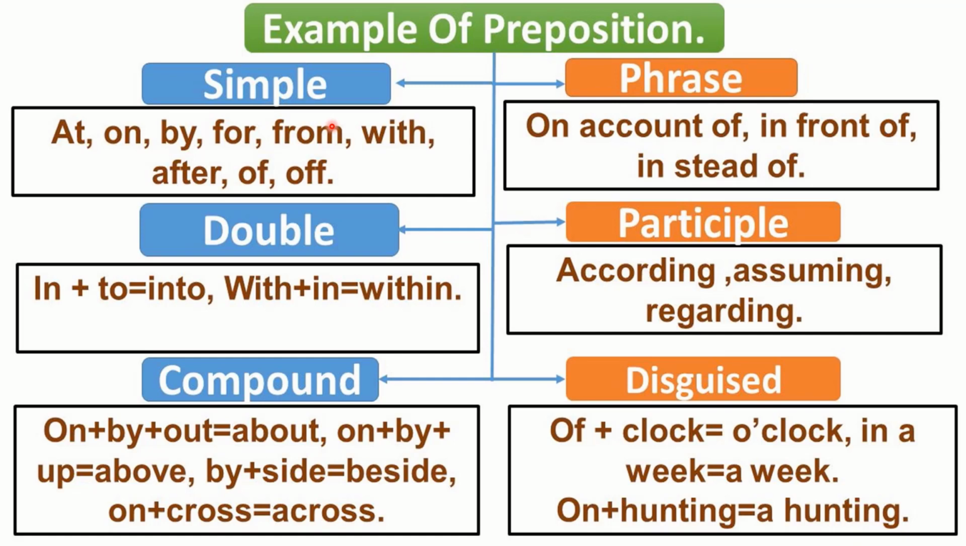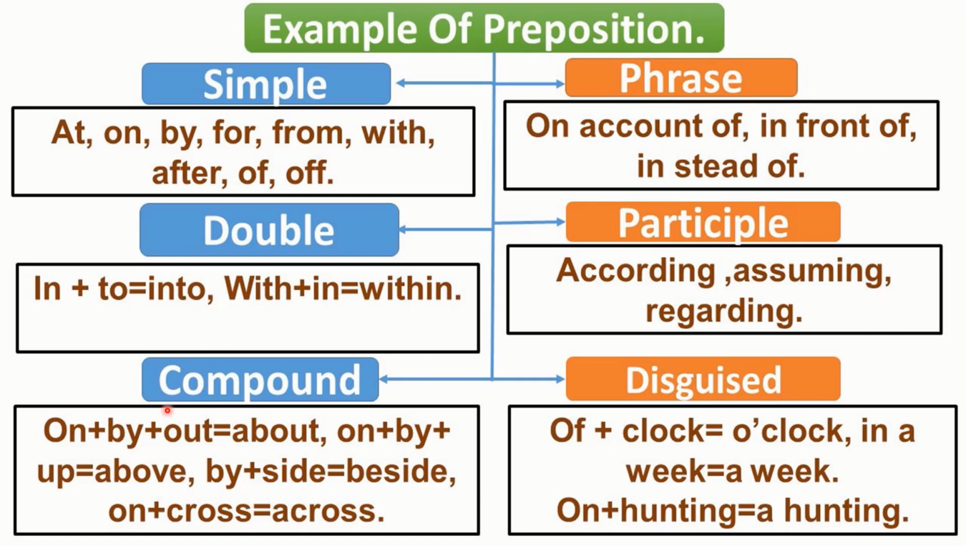Simple preposition is one which is a one-word preposition only, and mostly a short word which is used as preposition. Then comes the double preposition. Double preposition is one which is formed by putting two prepositions side by side, like in and to. They are put together to form a new preposition, into. Then with and in, they can be placed together to make a preposition, within. Now here there can be another case where you simply use two prepositions side by side, you don't fuse it. We'll discuss all these with good examples later on.